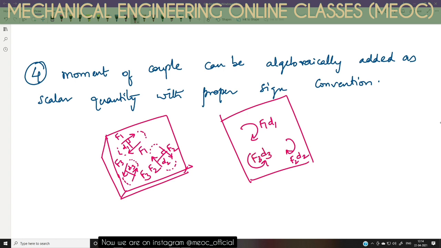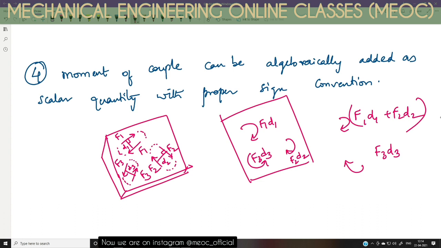Now F1 D1 is one couple, F2 D2 is another couple. Both the couples are acting in the same direction, so the body has a tendency to rotate in clockwise direction by both the couples. One is F1 D1 and the other is F2 D2. Because they both are acting in the same direction, there is a resultant couple acting in clockwise direction, F1 D1 plus F2 D2. There is another couple acting in the opposite direction to this, which is F3 D3.